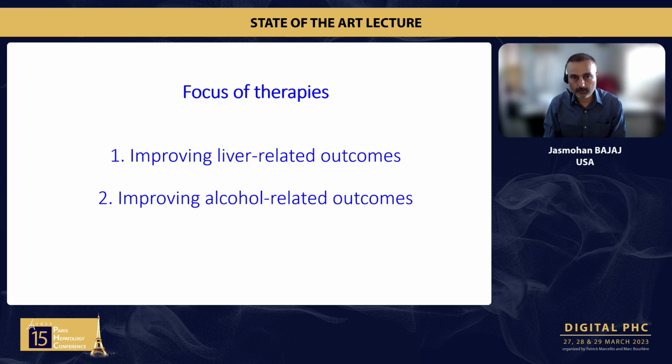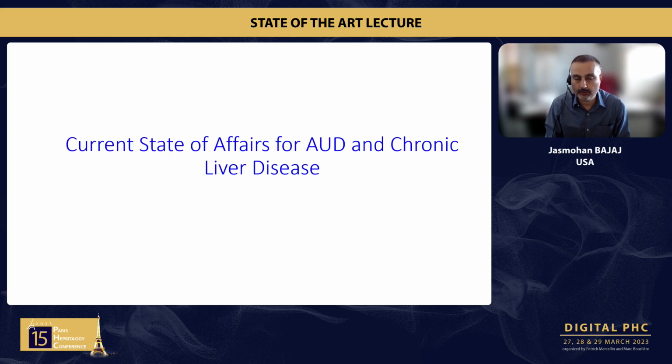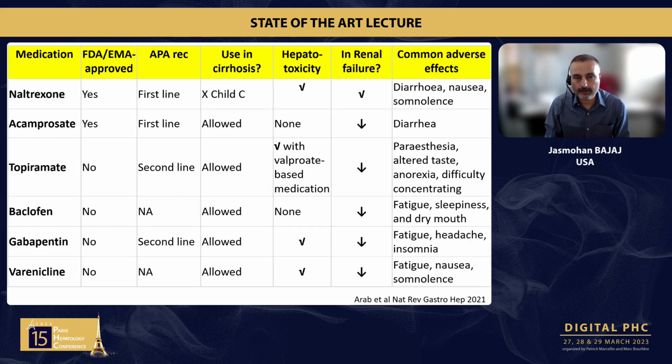Moving further, what we want to do is to figure out not only the liver-related outcomes, but the alcohol-related outcomes, because these are the things that will prevent the patients from drinking again, to see if the microbiota changes can be associated with this. So this is the current state of affairs.